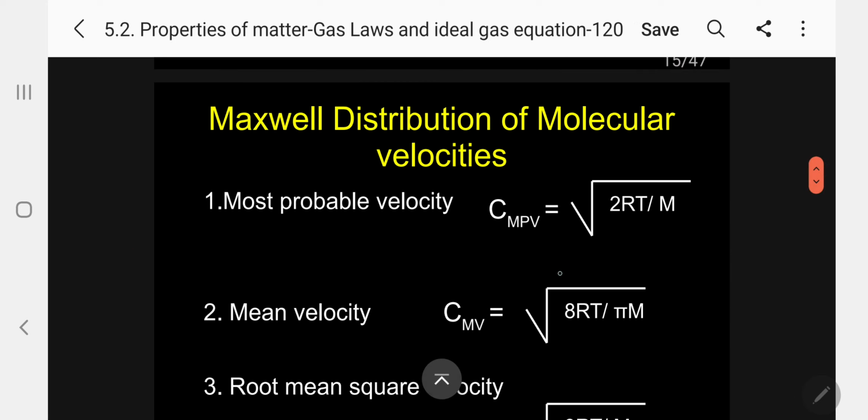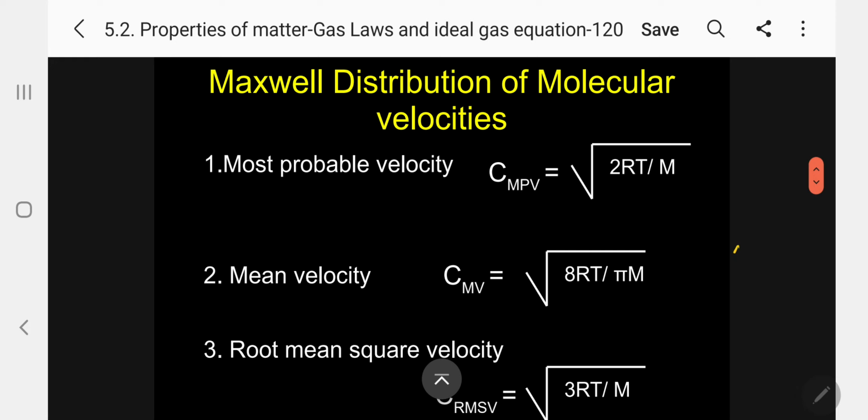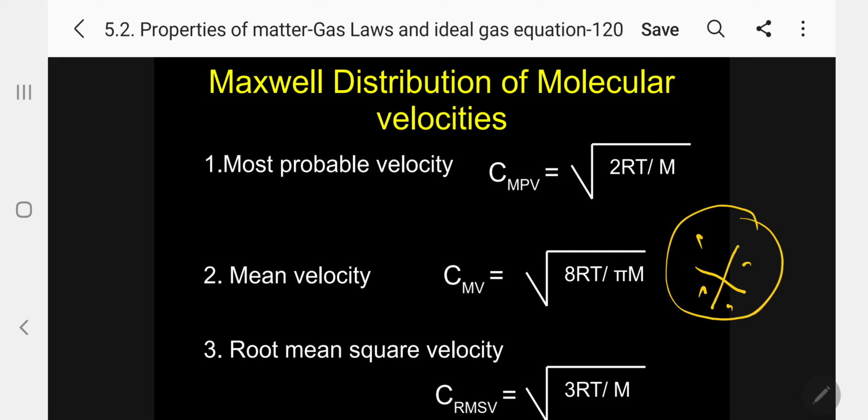Now, very important, students, you have to memorize this well. So far the explanation is the theoretical part; for problem solving, especially IIT, they ask this problem: what is the most probable velocity for hydrogen at a particular temperature? Temperature is given, R is known, M is known, so you can calculate this. In all cases, if you know the temperature and the gas, you can calculate all three velocities. Kindly follow.